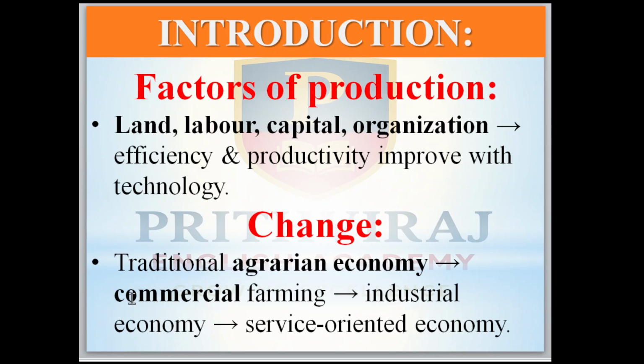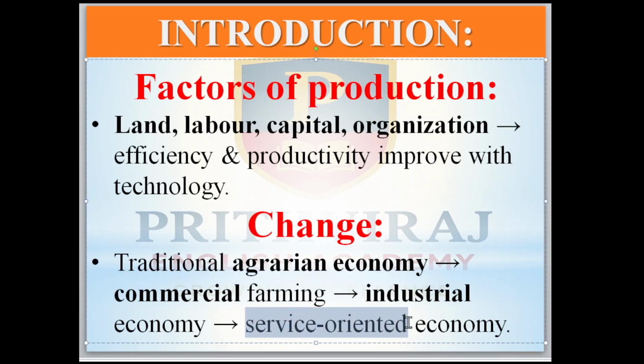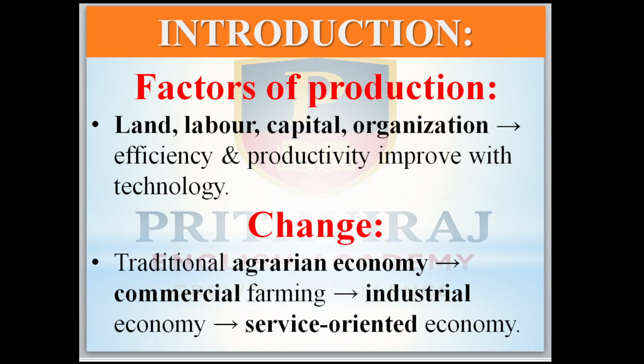From commercial farming we shifted to the industrial economy, and from the industrial economy now we are in a service-oriented economy. First agriculture was the main backbone of the economy, then commercial farming, then industries, and then service-oriented activities became the major backbone of the economy.